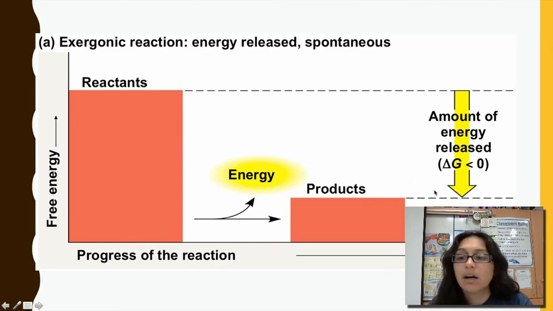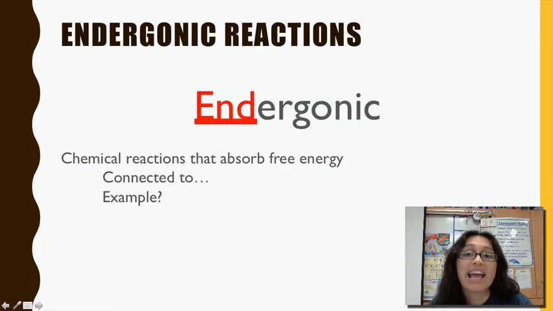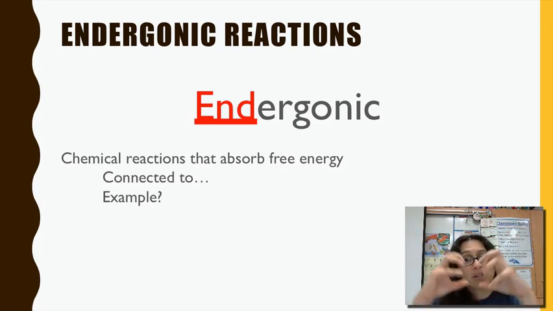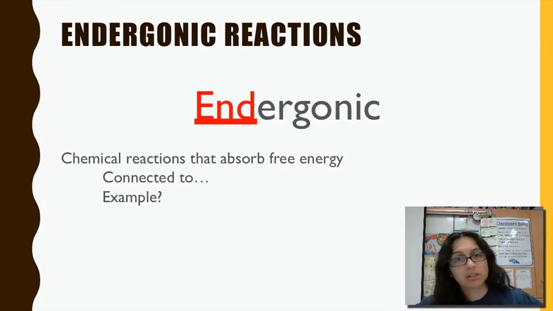Okay, and then we go on to endergonic reactions. Endergonic, think END for endo, think in. Endergonic reactions absorb energy, which should sound familiar from what we just talked about. Those are your anabolic reactions. Anabolic reactions trap energy when the molecules are being built, strung together to build a more complex molecule.